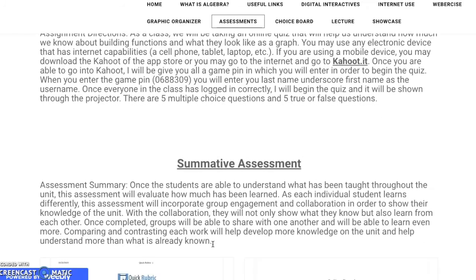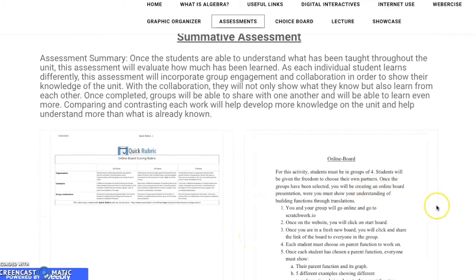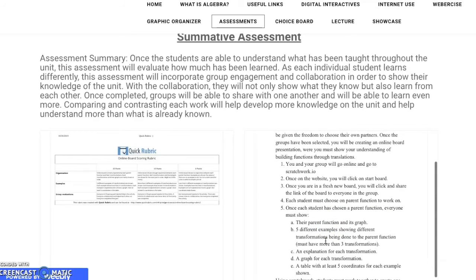With the summative assessment, you are going to be creating an online board using one of the digital interactives we talked about earlier, Scratchwork, and you will be put in groups of 4. With that group of 4 you will be creating an online board, basically a board that will help you study for exams and stuff like that. You will have to put in stuff like a parent function and different examples on transformations and stuff like that. Here I have a scoring rubric for it.